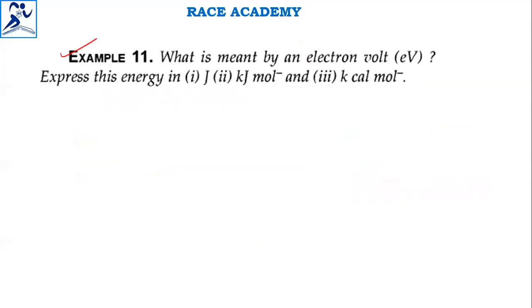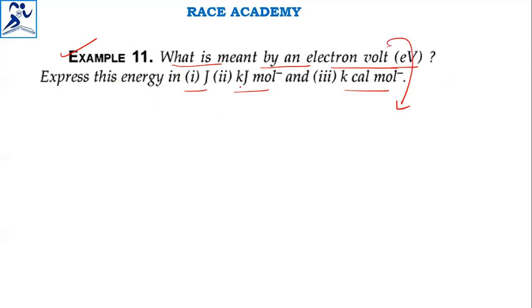What is meant by an electron volt? That is the first question. Express this energy in joules, kilojoules per mole and kilocalories per mole. First of all, we will check. An electron volt is the energy required to move an electron charge through a potential of exactly 1 volt.